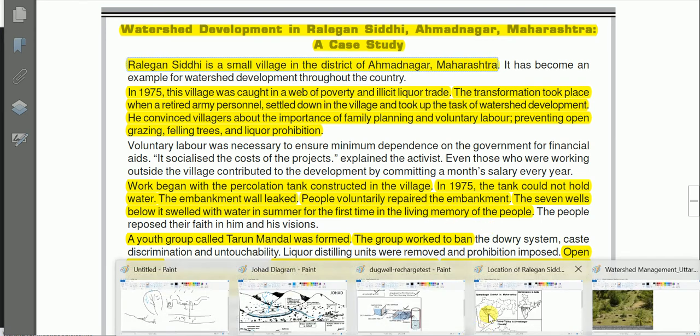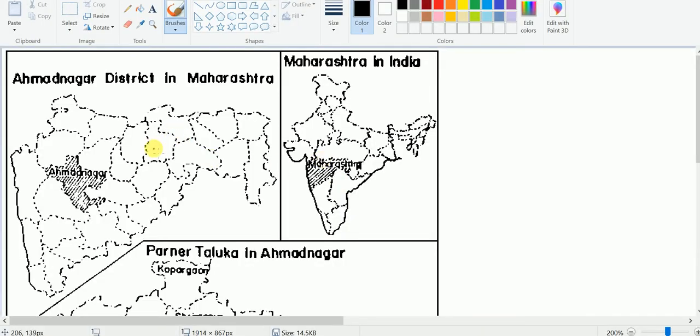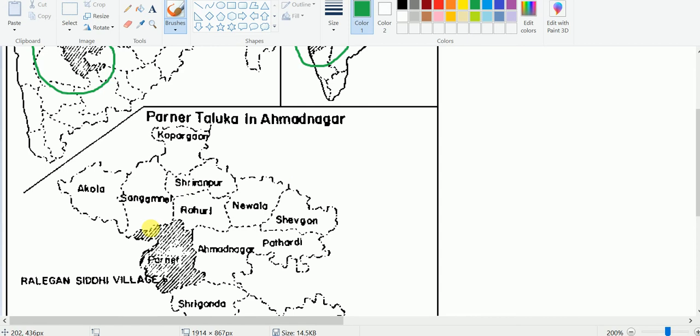Here is the map showing the location of Ralegan Siddhi. Maharashtra state is here, and this is Ahmednagar district in Maharashtra state, and in this area, this green dot represents Ralegan Siddhi, the location of Ralegan Siddhi.